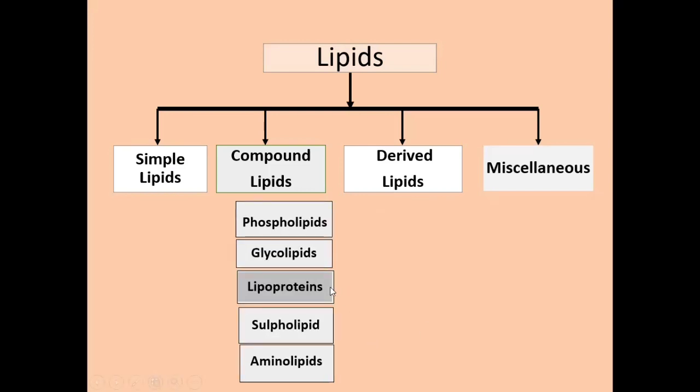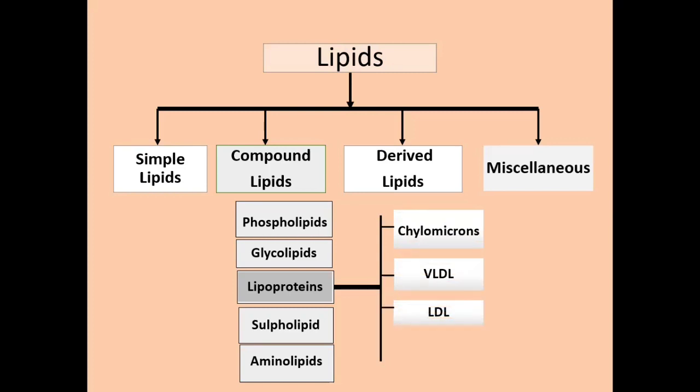Next is lipoproteins. Lipoproteins are formed by combination of lipids with a prosthetic group, proteins. An example is serum lipoproteins. Basically, these lipoproteins are the transport vesicles involved in the transport of water-insoluble lipids. Examples of lipoproteins are chylomicrons, VLDL, which is very low density lipoprotein, LDL, the low density lipoproteins, and HDL, the high density lipoproteins.